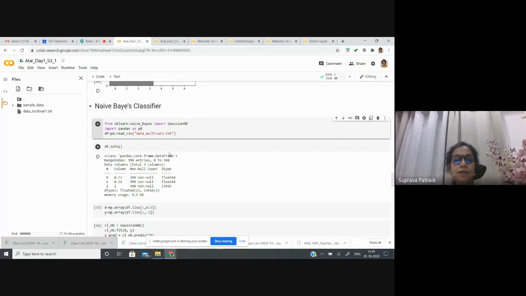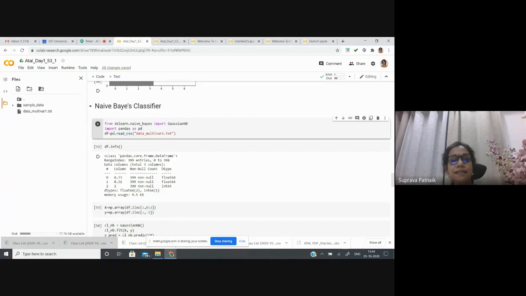Okay. So multivariate data, and it is a text file. So this pandas is used to deal with importing of files or the data frames. So whether it is text file or CSV file or Excel file, or it can be any other kind of file, there are various different commands to read these files by using this package pandas.